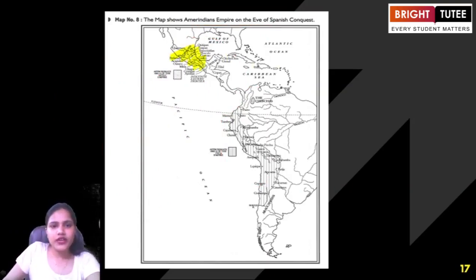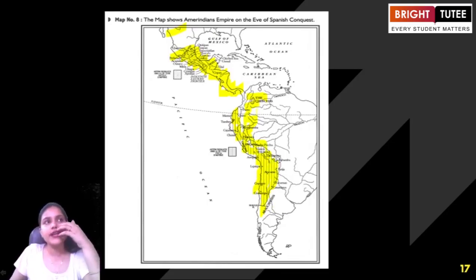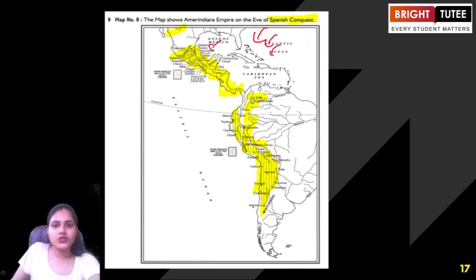I'm just highlighting the region to make you understand. This is North America. This is Central America, connecting it with South America. This is the Inca civilization we are talking about. American Indians were living in this region, the early natives or tribes. The Spanish conquest means that the Europeans, the Spanish, came down to this region to wage war against them and establish their colonies here, as we can see in the map.